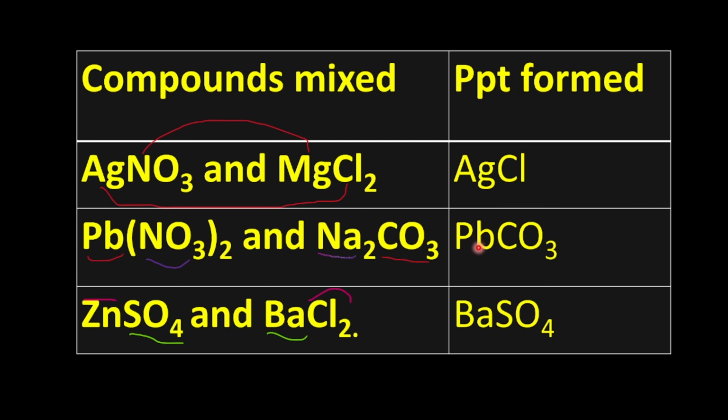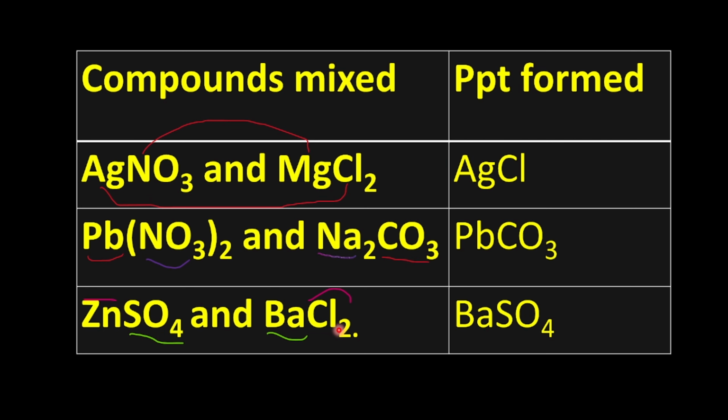Except group 1 metals and ammonium ion. By looking at what we have here, Pb is not part of the group 1 metals. Pb is a different thing. So it tells you that CO3 combined with Pb is automatically insoluble. So PPT will be formed.